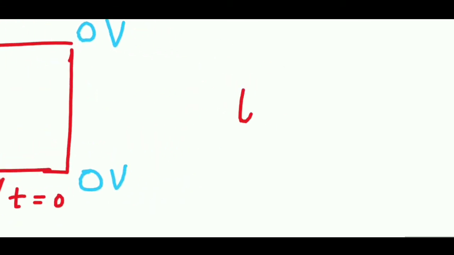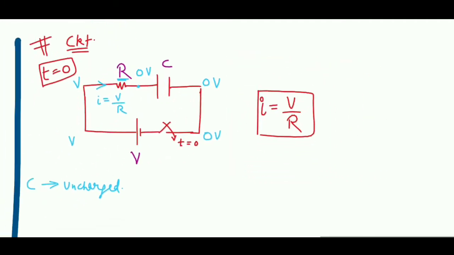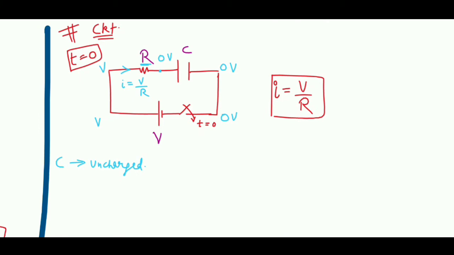Let us write it separately. The current flowing over here at t equal to 0 is simply V by R. This is the condition for t equal to 0.